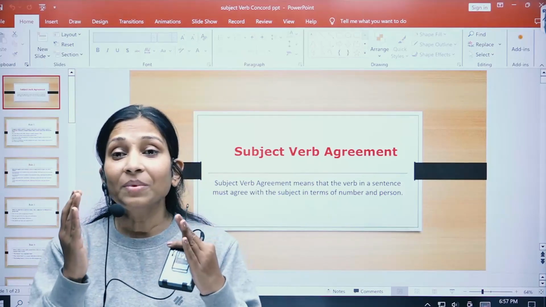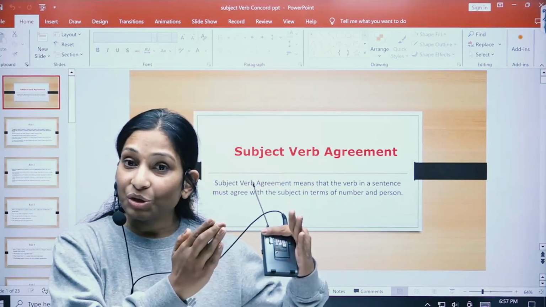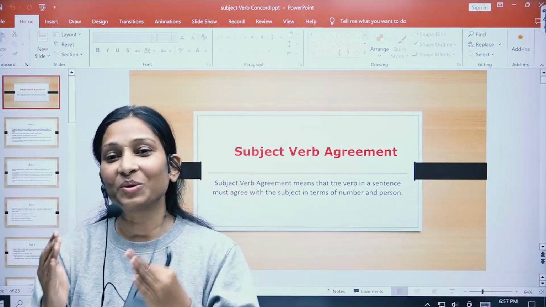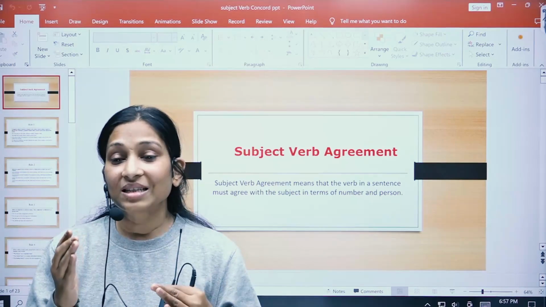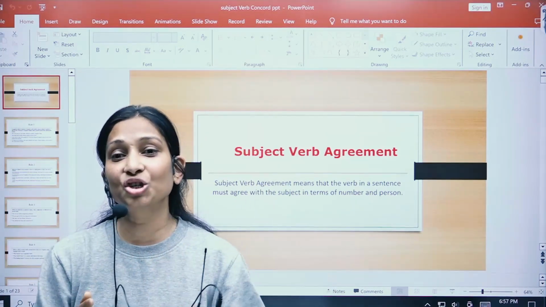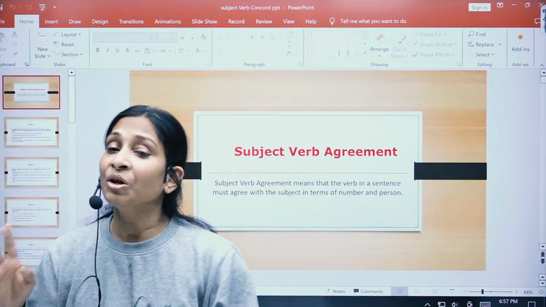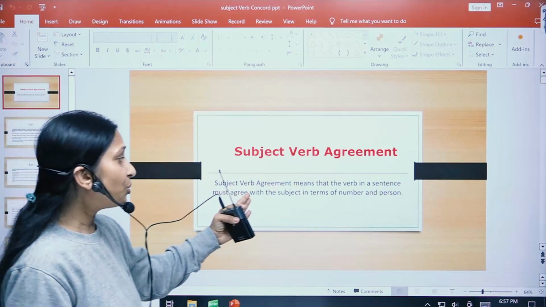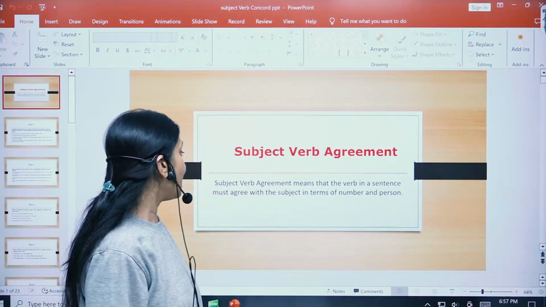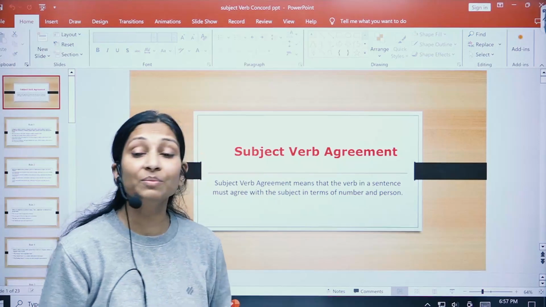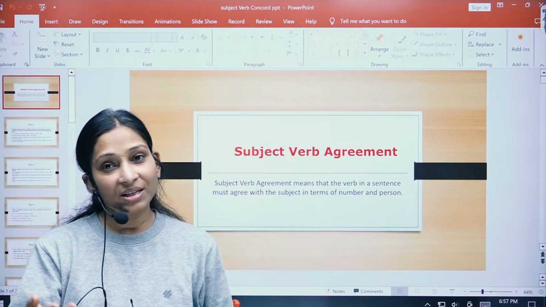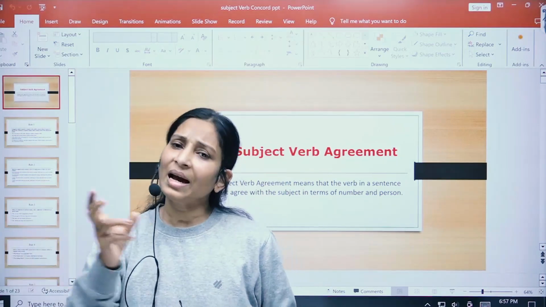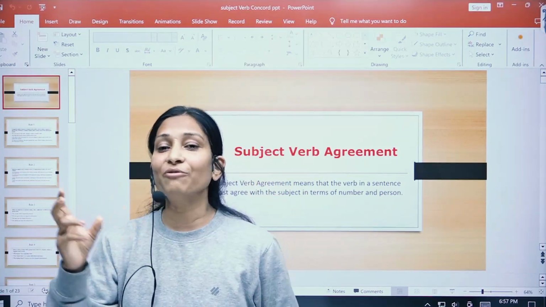So, to frame a correct sentence, a correct subject should be used with a correct verb, or a suitable subject should be used with a suitable verb, right? So this is the meaning of this topic, that the subject should agree with the verb, main verb or helping verb. Subject verb agreement means that the verb in a sentence must agree with the subject in terms of number and person, right? If we have a singular subject, we should have a singular verb, and if we have a plural subject, we should have a plural verb.